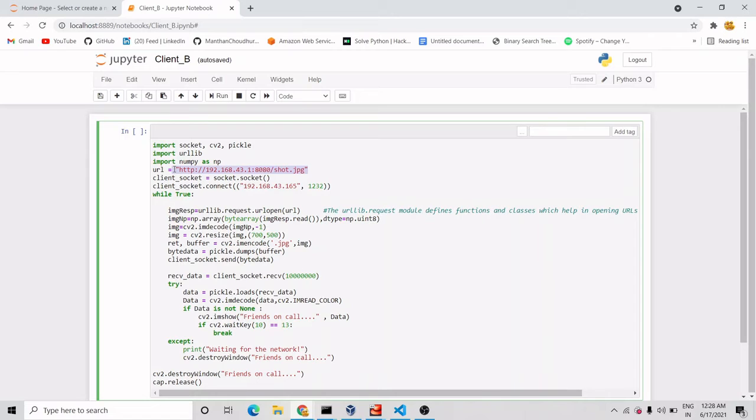For that we have used the IP Webcam app on mobile, and that will provide us this IP. Obviously if we are using a mobile phone and a local server, then it should be on the same hotspot, like the same Wi-Fi connection. And this is the IP of the server, and this is the port given by the server to this client.